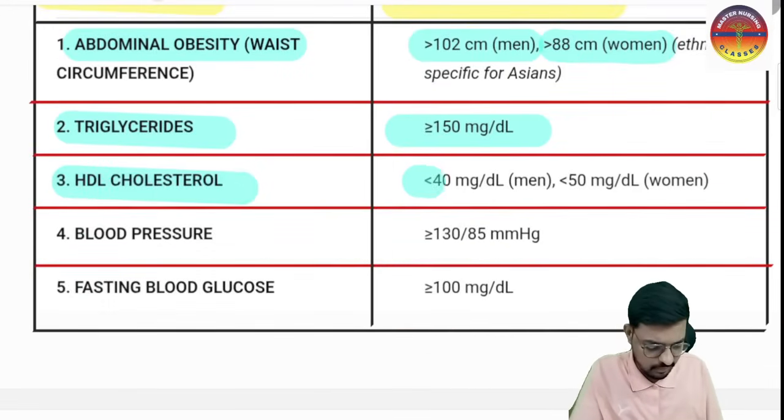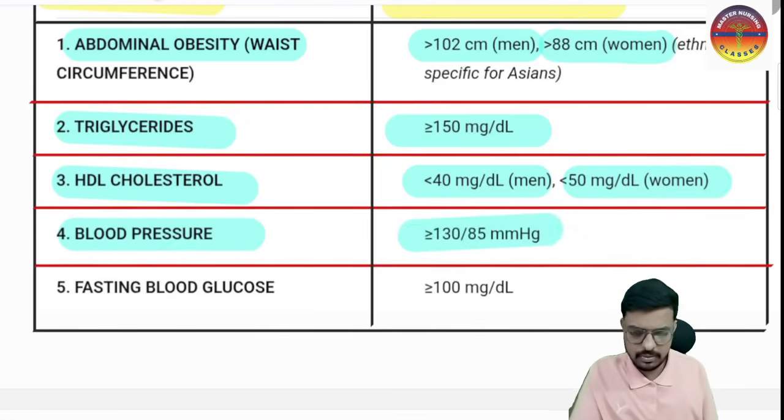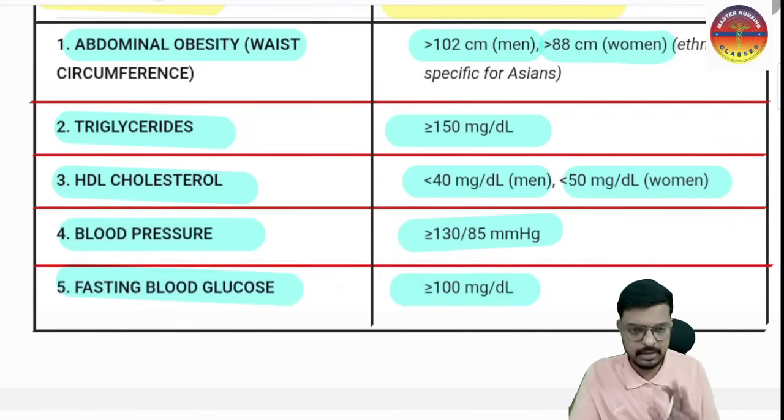It is less than 40 in men and less than 50 in women. So there is low good cholesterol. Blood pressure is high, that is more than 130/85, and fasting blood glucose is more than 100. So all these things will be the diagnostic criteria.